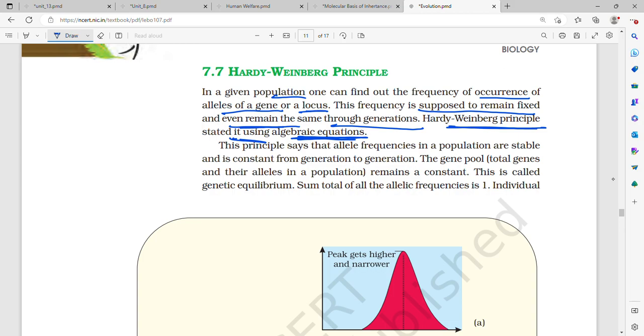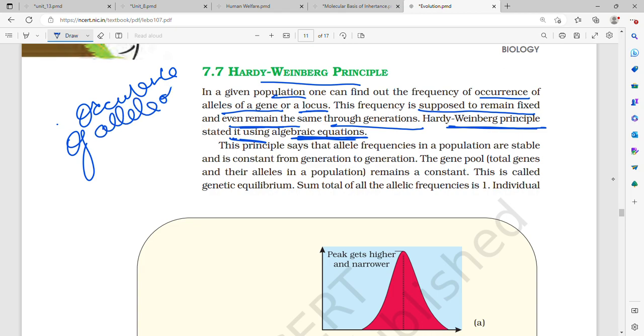So basically, what did the Hardy-Weinberg principle talk about? It talked about the occurrence of an allele of a gene or a locus. What is a locus? In a chromosome, the points, the locus, plural loci, are where the gene is located. This frequency is supposed to remain fixed or remain the same throughout generations.